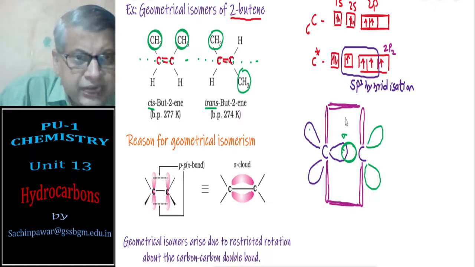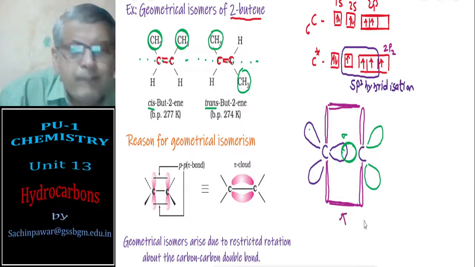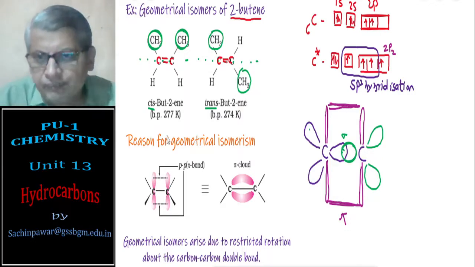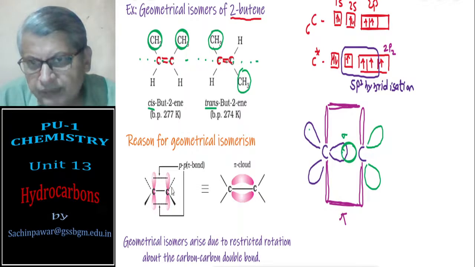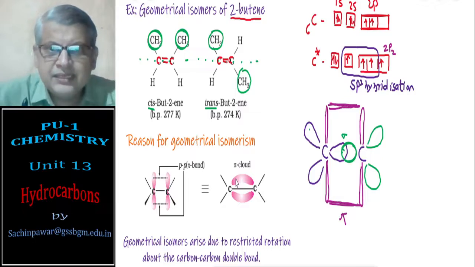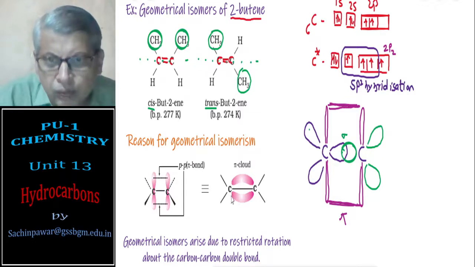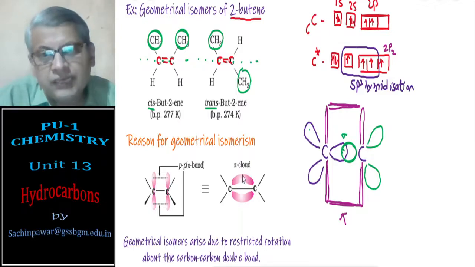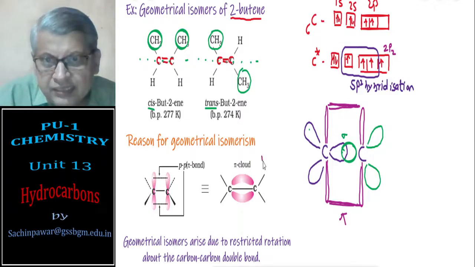And because of sideways overlap, it is going to form a pi bond, and there will be a locking system here. As a result of locking, there is no rotation. Rotation about the carbon-carbon bond is not possible, because this forms a pi cloud above and below the carbon-carbon bond, as you can see in this figure.